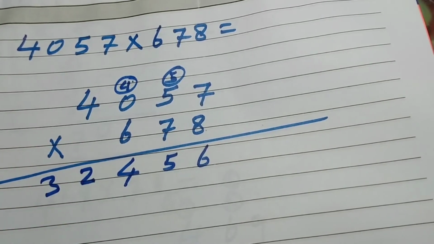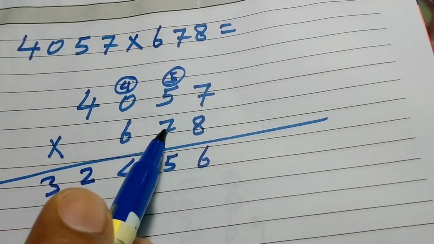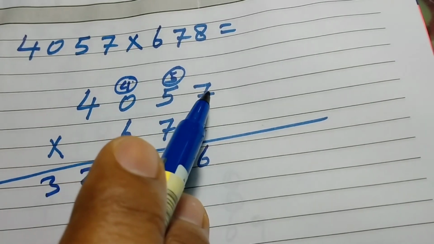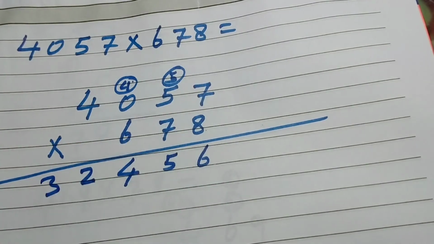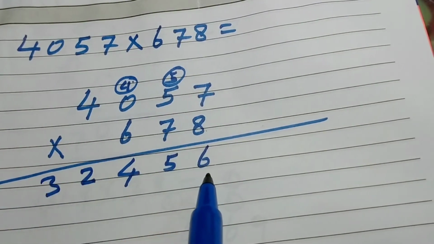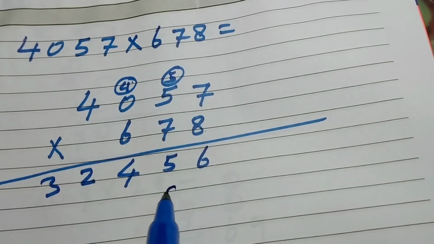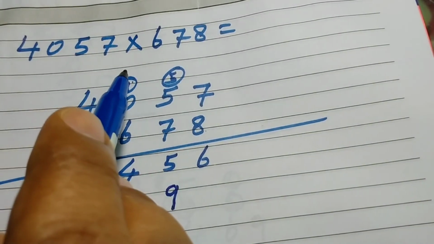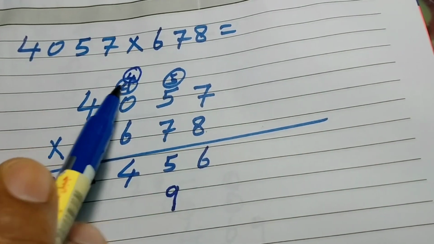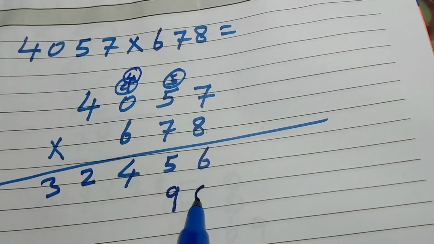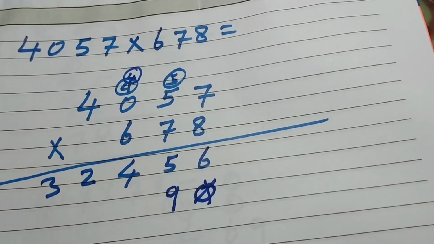Okay, my dear. So now the ones digit we have completed. We will start from the tens. So 7 multiply 7 equal what? 49. I will not write 9 here, I will start from the tens. So 9 here and 4 will be in the next column. At the unit place there is nothing. You can write 0 or put a cross, no problem.